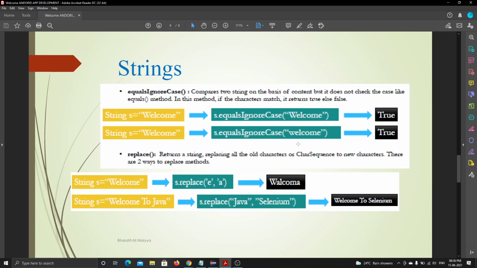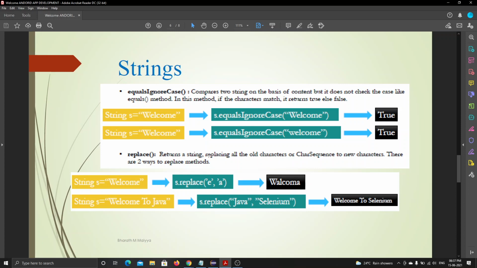Sir, so equalsIgnoreCase will not consider uppercasing or lowercasing, right? It will only consider... Yes. The major difference between equals and equalsIgnoreCase is that it does not check the case, like equals does, which is case sensitive. It just checks the values, whether welcome is equal to welcome. See, welcome is equal to welcome, right? So it prints the value as true. Understanding? Yes, sir. Okay, let's move into this replace.